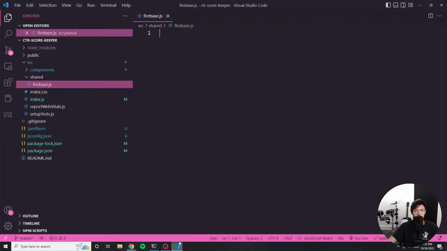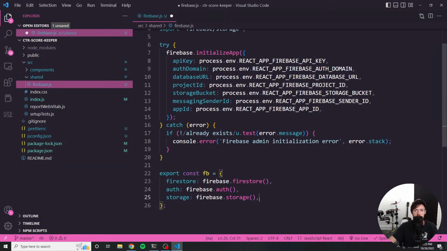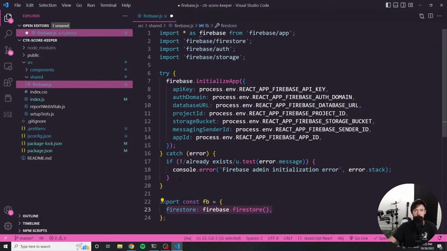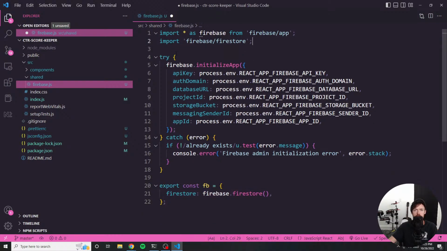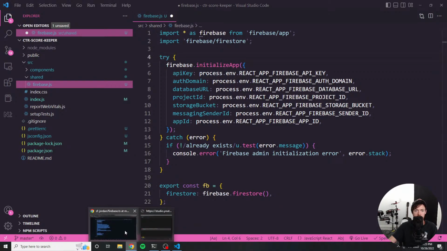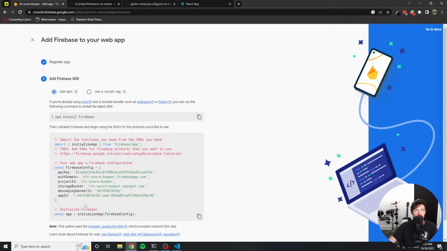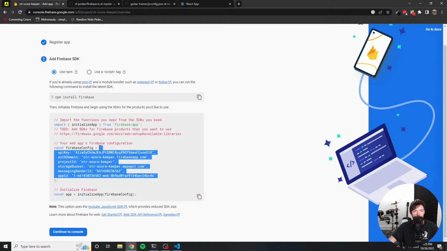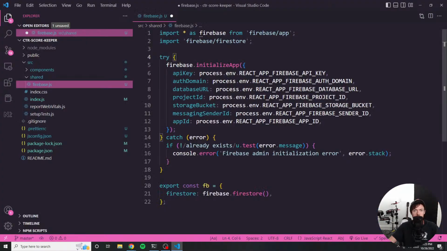Now, I'm gonna copy this and paste it, but I'm not gonna be using storage or auth. I'm only gonna be using Firestore for this, which means I do not need these two imports. And then this is all within a .env file that's being loaded, but I don't know if I necessarily need to do that right now for the stream. So I'm actually gonna just copy this object that I got from my Firebase setup here and probably just paste this in. Let me just make sure there's nothing, okay.